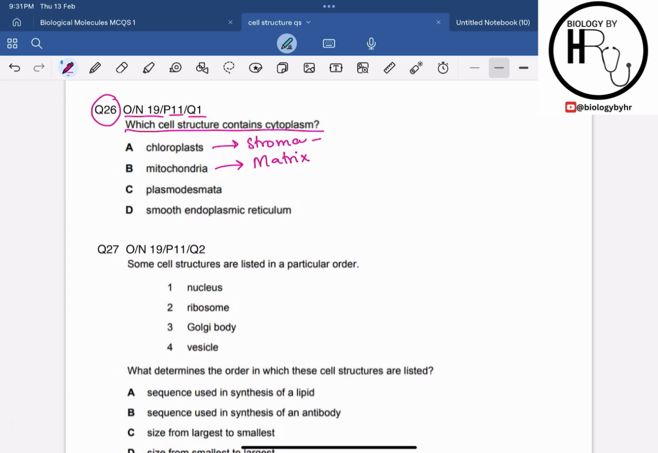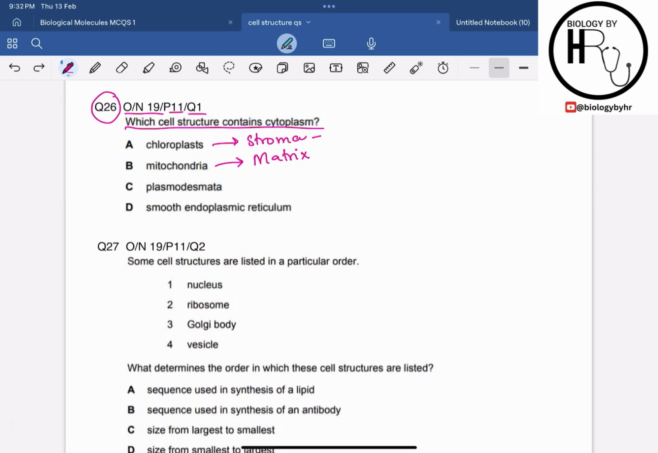All the organelles are contained within the matrix in the mitochondria, and all the organelles are contained in the stroma in the chloroplast. And if I talk about the smooth endoplasmic reticulum, it is basically an interconnected network of fluid filled flattened sacs, right? Sacs means the pouches, right? They are the fluid filled flattened sacs.